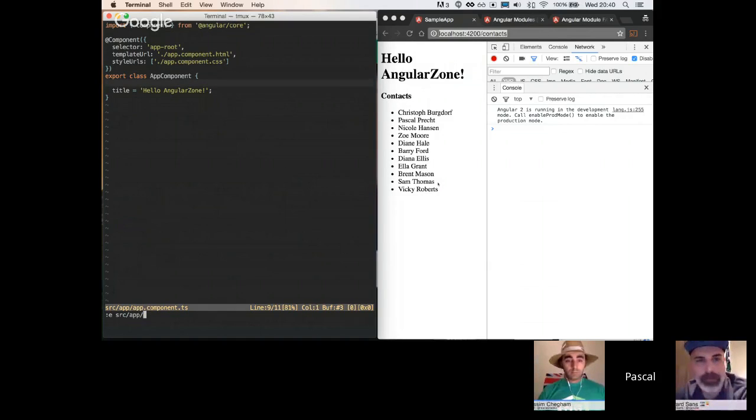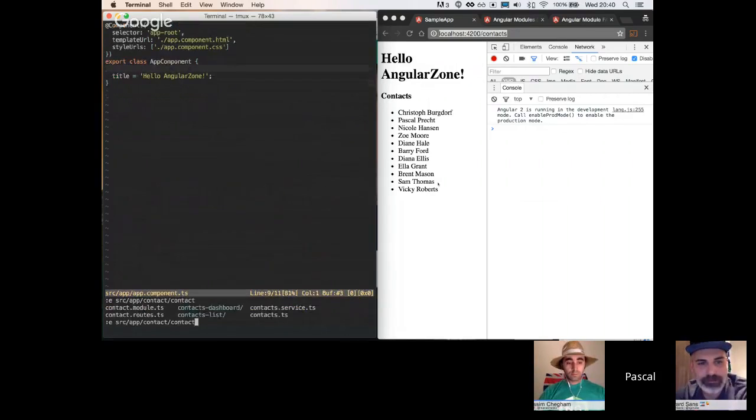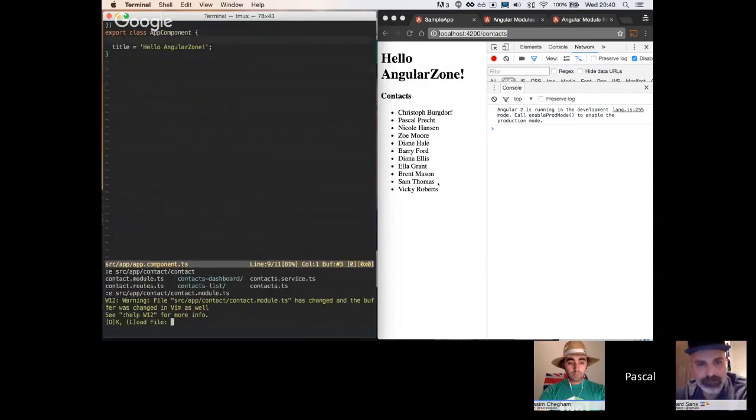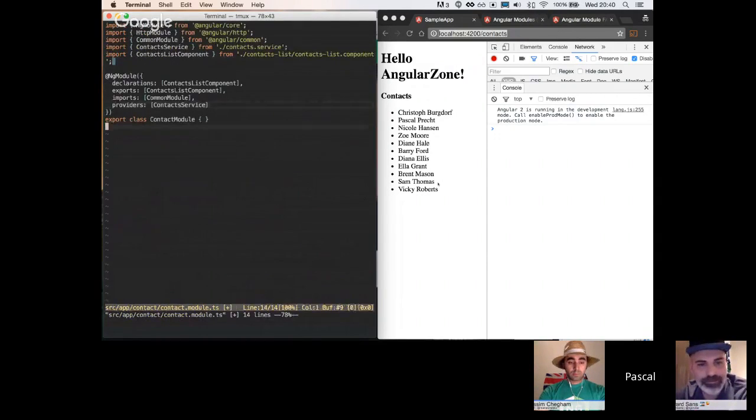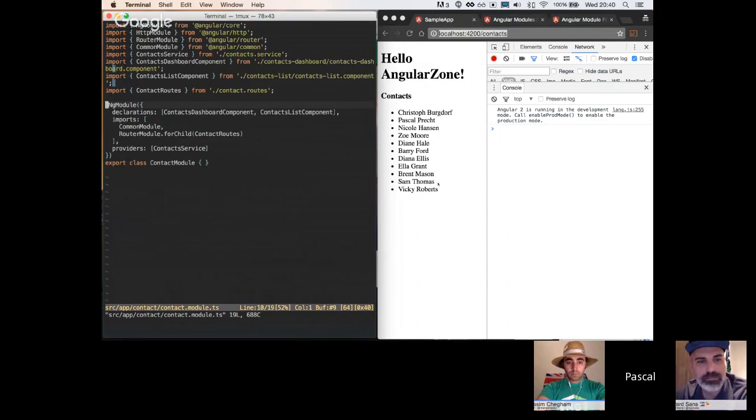Another interesting thing, if we take a look at our contact module, which is the feature module: it declares the contacts list component and exports it. It also declares the contacts dashboard component, because that's the one we use right here. It has the common module, and you see it now has a router module as well, because it defines routes for this child module.